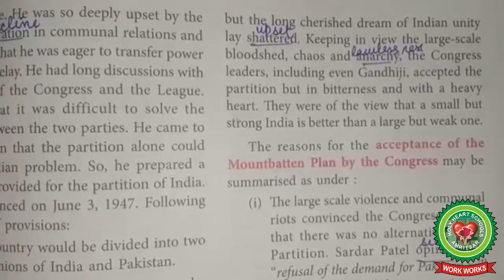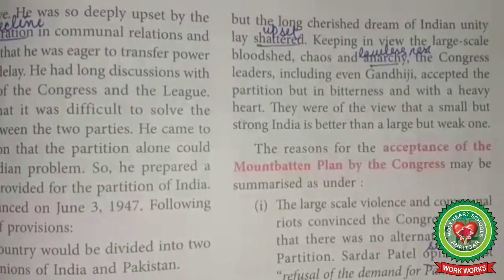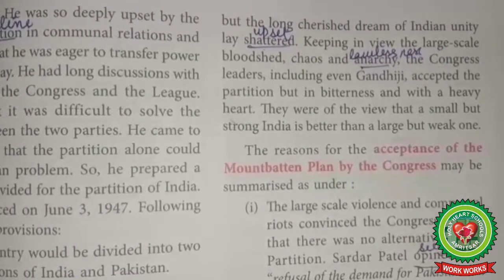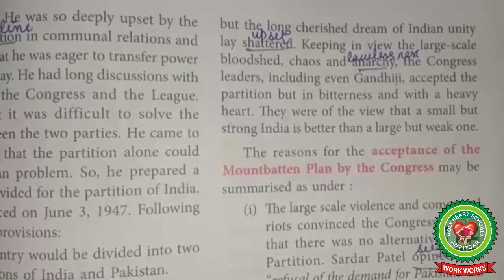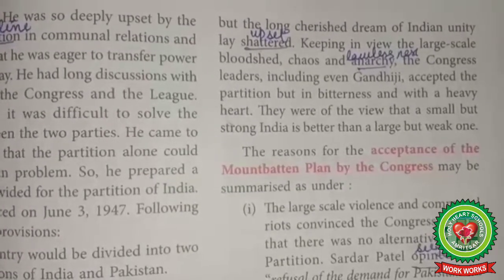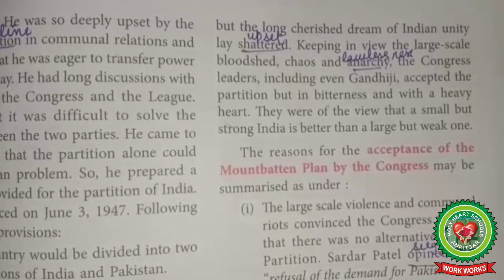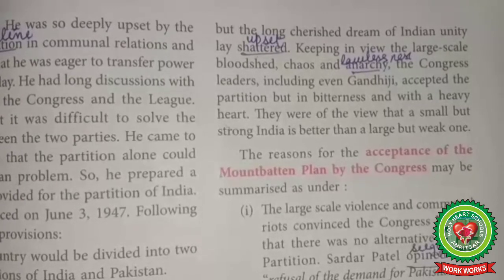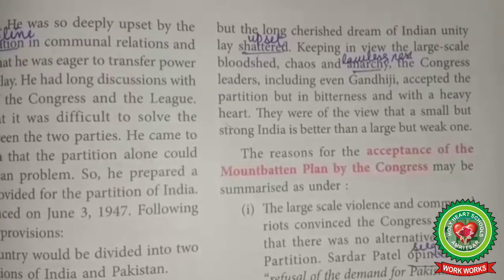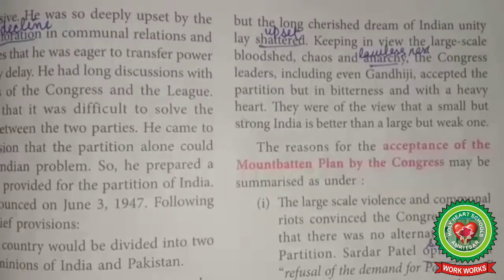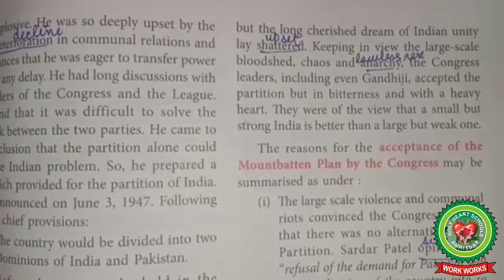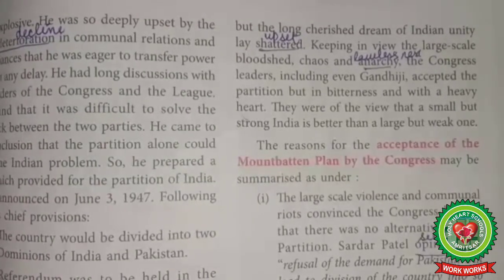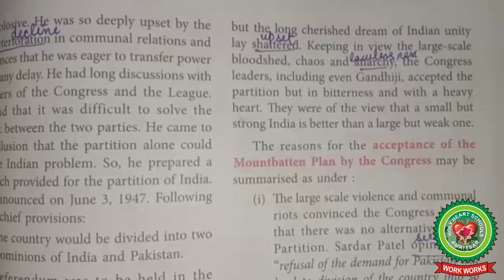The historic pronouncement was received with mixed feelings by the public. The nationalists deplored the partition of India, while the Muslims of the League were not fully satisfied with the way Pakistan was divided. But they accepted the plan for partition. Even Gandhiji accepted the partition with heavy heart. All India Congress Committee accepted the Mountbatten Plan because according to Maulana Azad, the Congress had no other alternative and Gandhiji's view that a strong and small India is better than large and weak one.